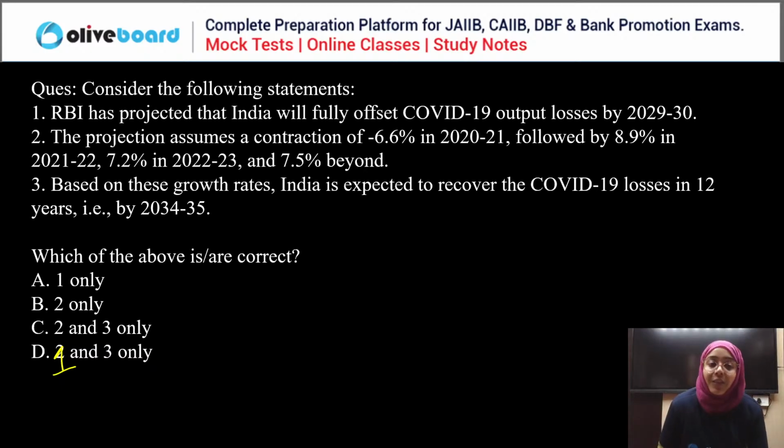Everyone, please answer this question. There are three statements about the position of India post COVID-19, right? India has some losses and has to recover some losses. The contractions and the degrowth are mentioned for the Indian economy. So we have to check which of the following statements is or are correct based on these.